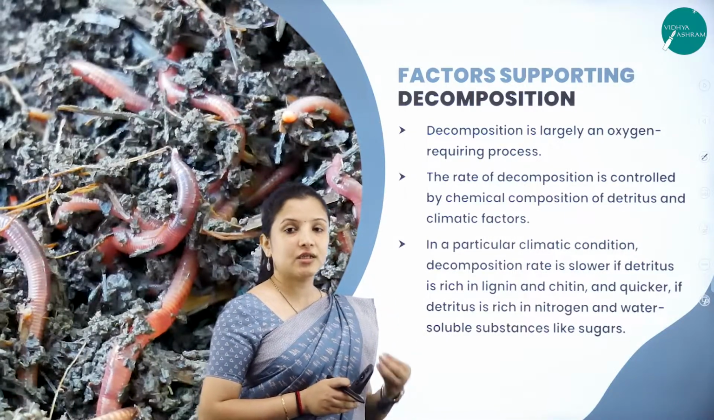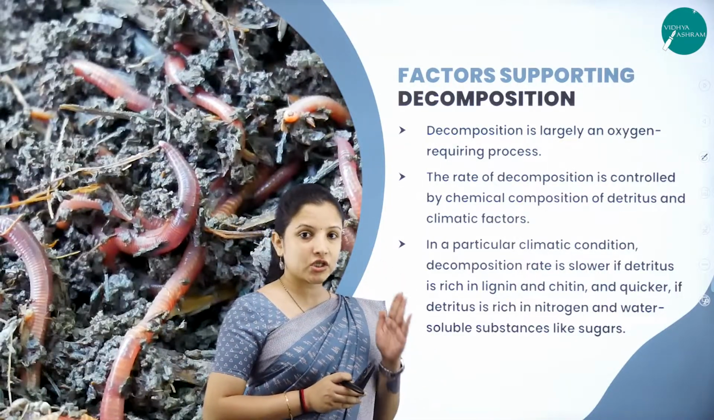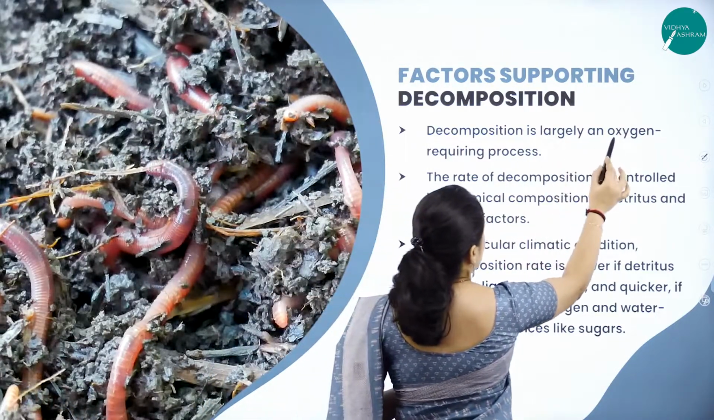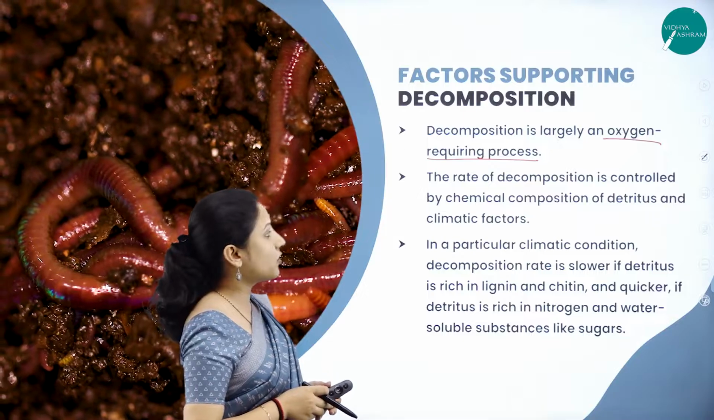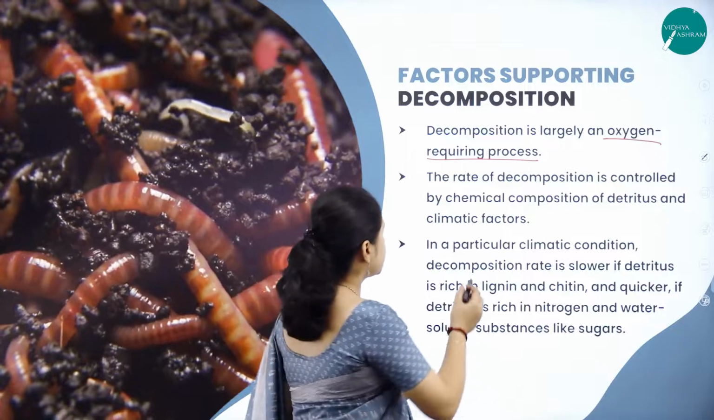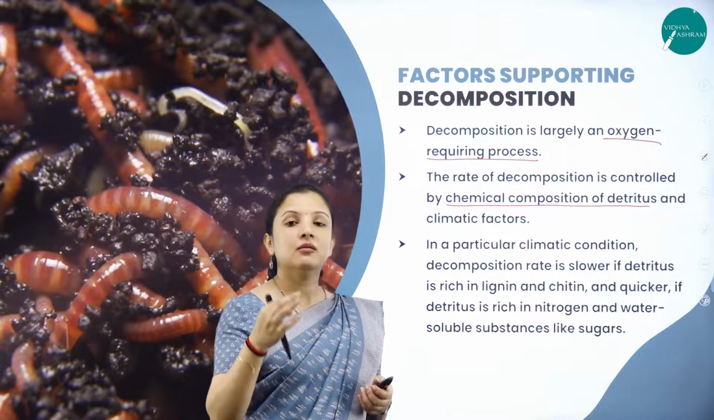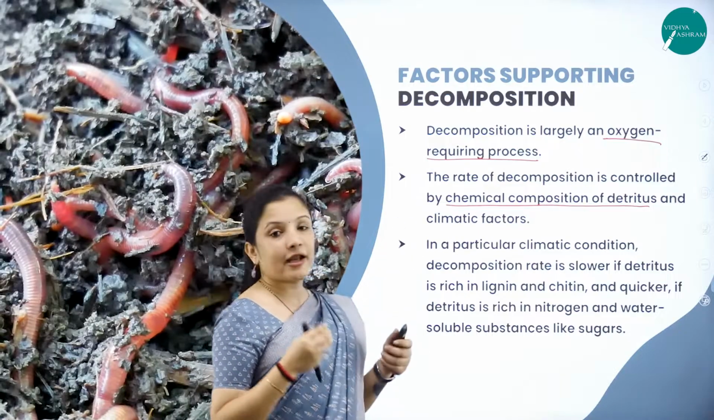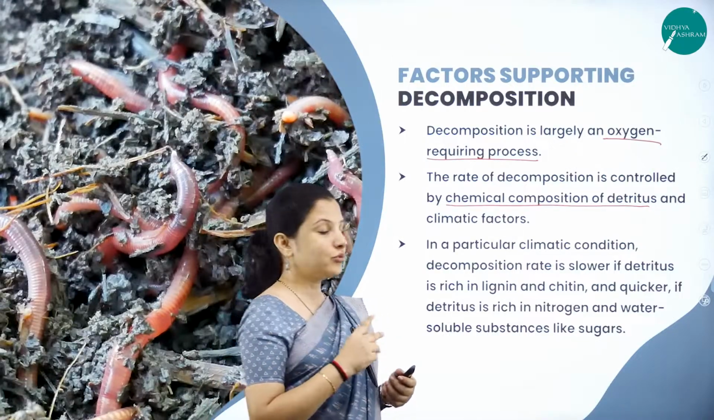Decomposition is largely an oxygen-dependent process, meaning if oxygen is there, then only decomposition can occur properly. So it is an oxygen-requiring process, and the rate of decomposition is controlled by the chemical composition of the detritus. Chemical composition of the detritus means what type of chemicals the dead and decaying matter of plants and animals contain. Based on that, the extent to which decomposition occurs will depend.